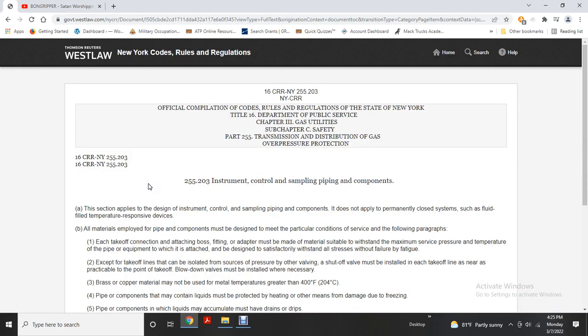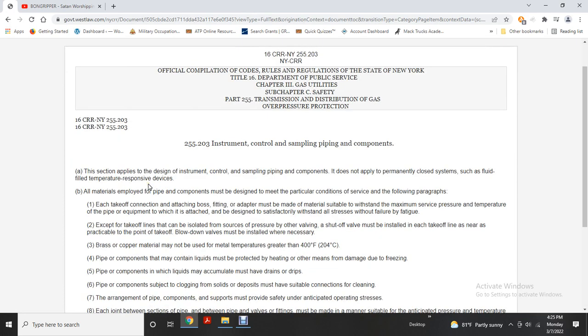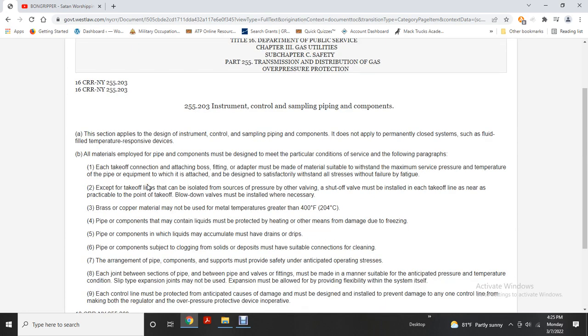Section 255.203, instrument, control, sampling, and piping. This section applies with the design of instrument control sampling pipe components that do not permanently close systems, such as fluid fill temperature response devices. All materials employed with a pipe connection must be designed with the particular conditions for the following paragraph.